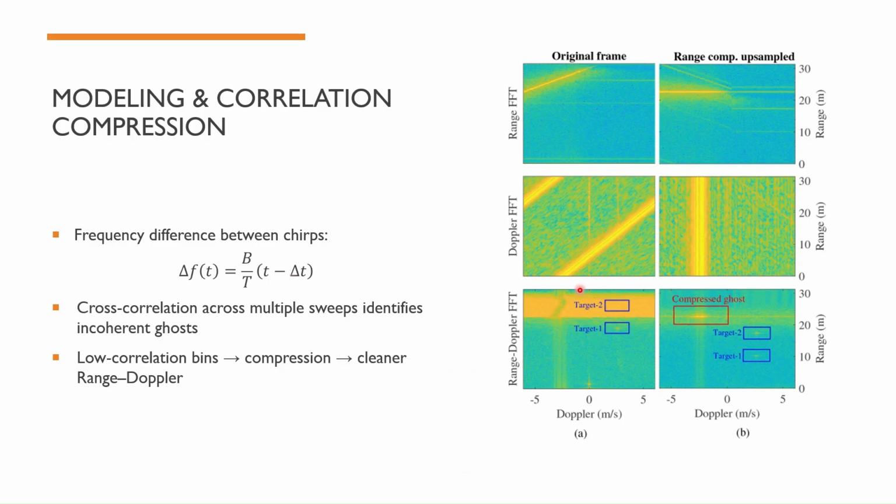This figure over here shows the correlation between range-Doppler maps over multiple sweeps. Real targets maintain consistent correlation from frame to frame, while ghost targets will fluctuate randomly, as you can see here. The algorithm compresses or filters out these low-correlation components, effectively shrinking the ghost footprint in the radar data.